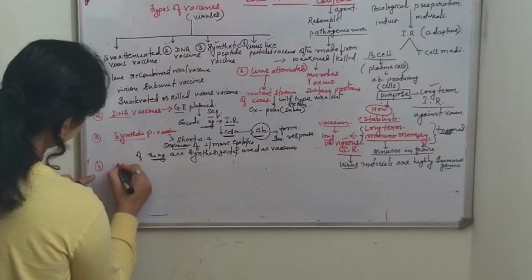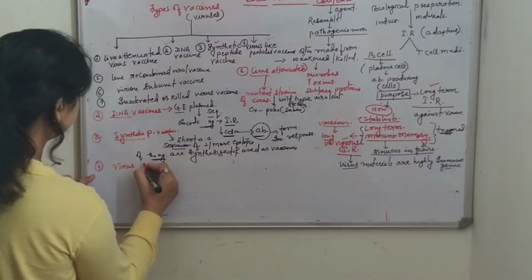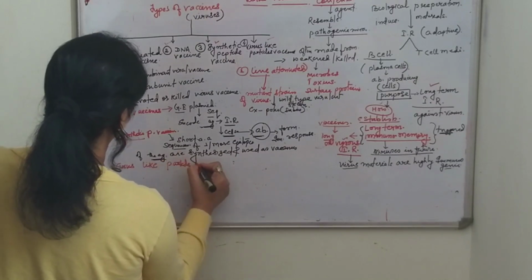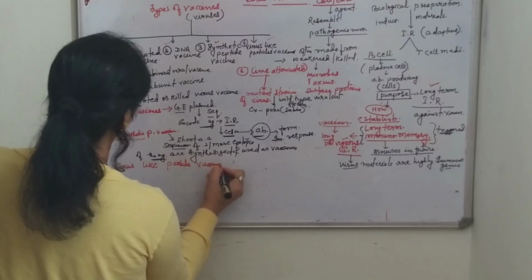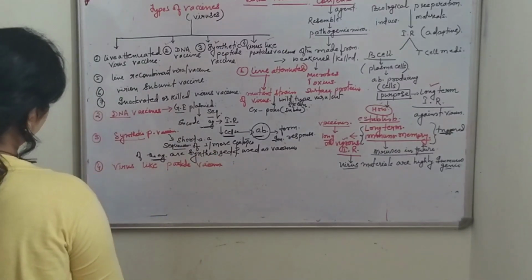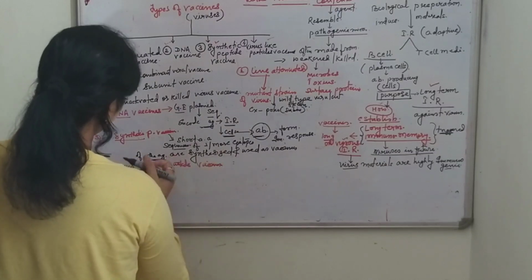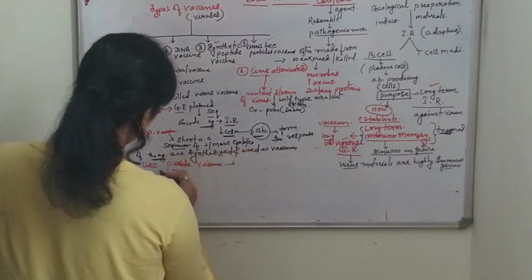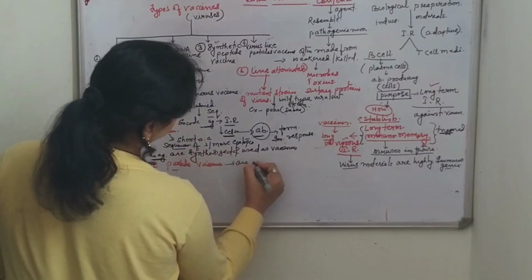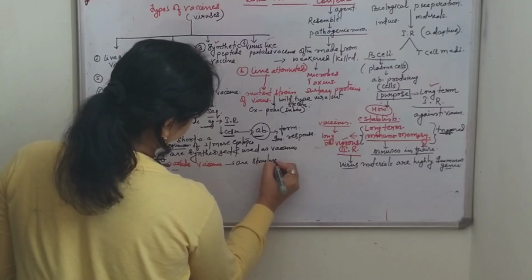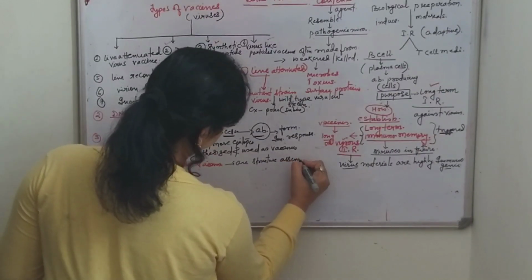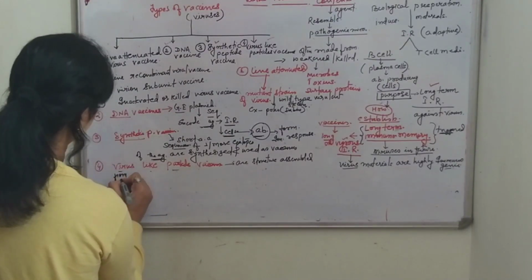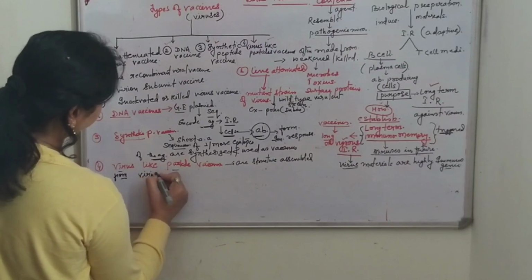Virus-like particles are structures assembled from virus proteins.